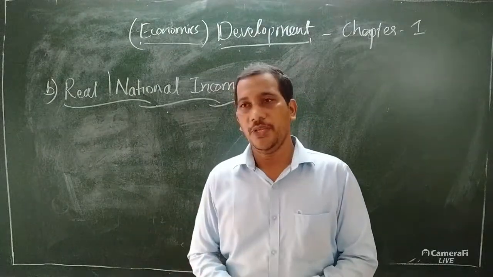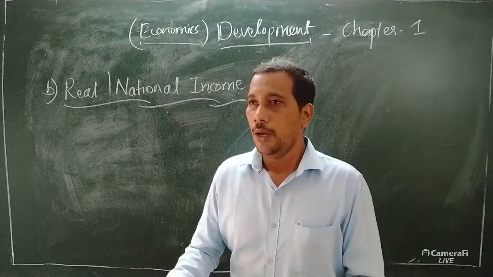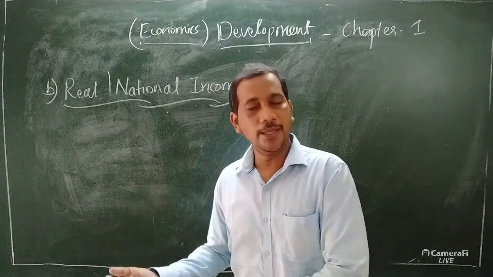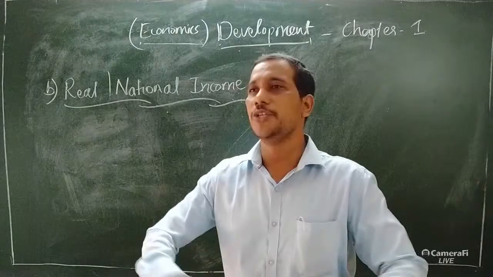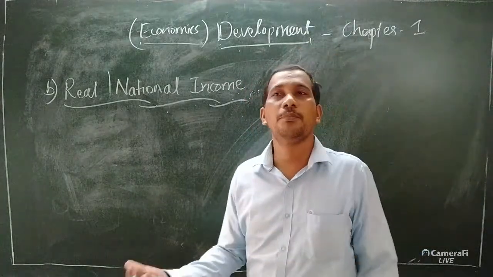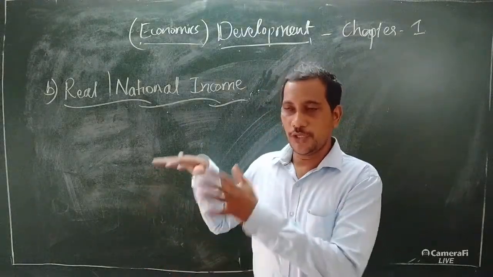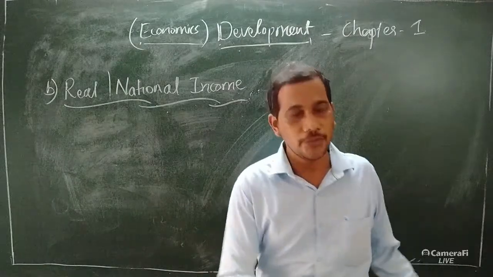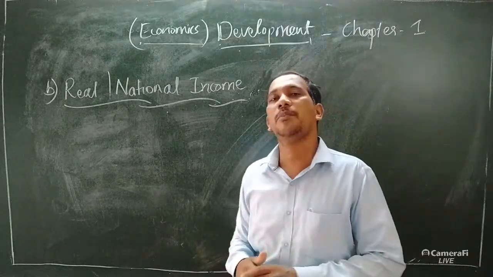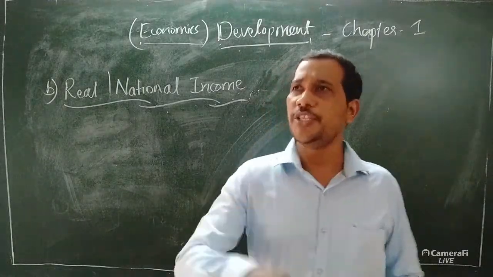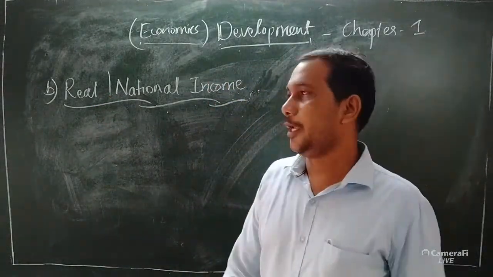Take an example of this. If an individual person's income, known as per capita income, is continuously increasing, and simultaneously the population is also increasing, or the prices of the goods are also increasing, there is no benefit for a country or a person. Therefore, the country's main intention should be to control the population, along with giving importance to the increase in per capita income as well as national income. Then only it will benefit the country. This is known as real national income. Real national income is the purchasing power of the country.